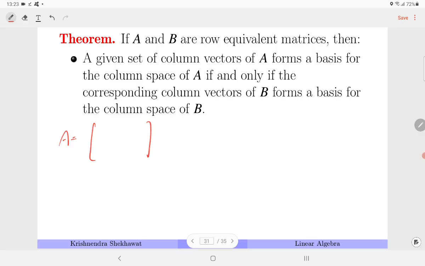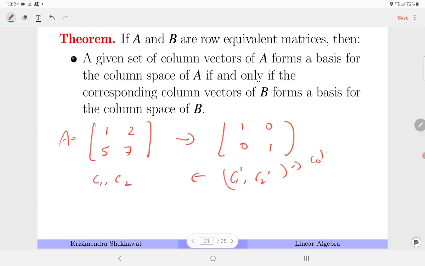Let's consider LI columns to better understand it. So 1 5 2 7. Since these two columns are LI, its RREF should be 1 0 0 1. So here what I am claiming is that if C1 dash, C2 dash are LI, then C1, C2 are LI. Yes. So if C1 dash, C2 dash are LI, then C1 dash, C2 dash form a basis for column B, and C1, C2 form a basis for column A.